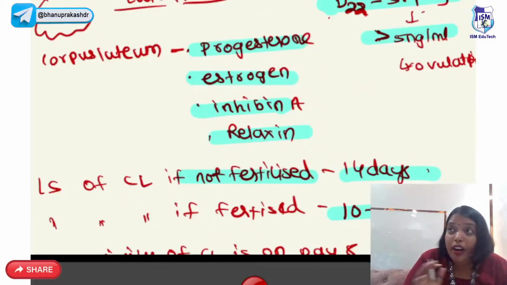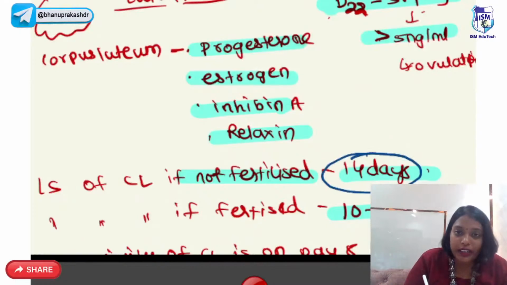If not fertilized, the lifespan of the corpus luteum is only 14 days. That is why our second half of the menstrual cycle is always constant. If fertilized, the lifespan will be 10 to 12 weeks.